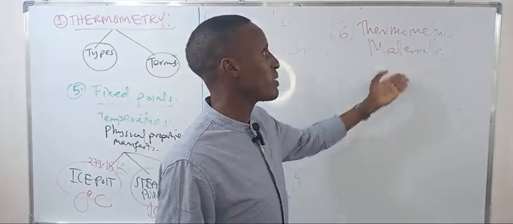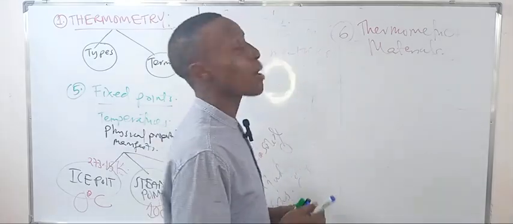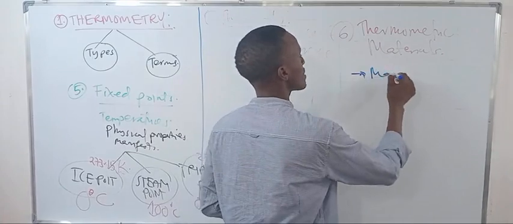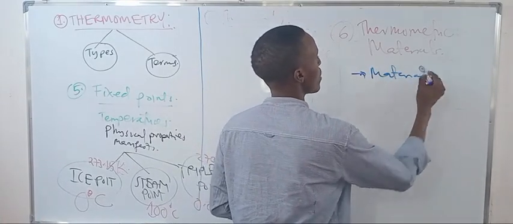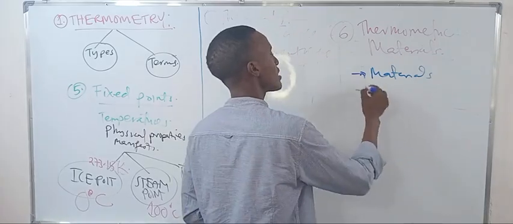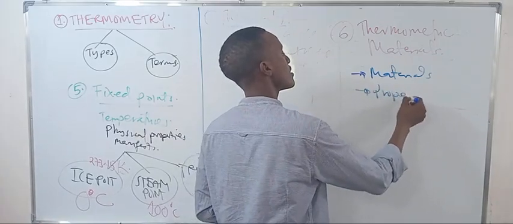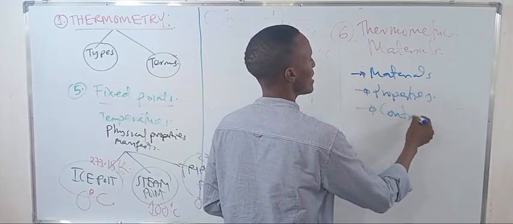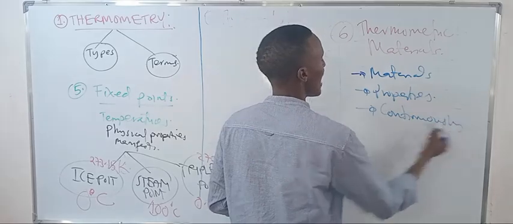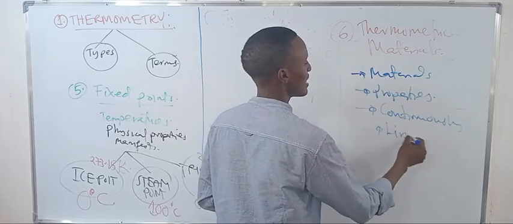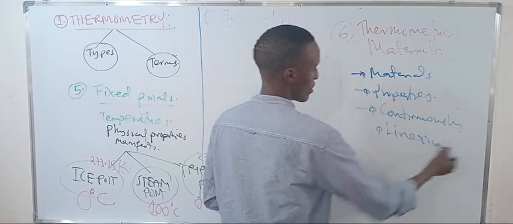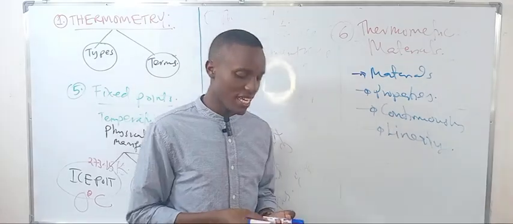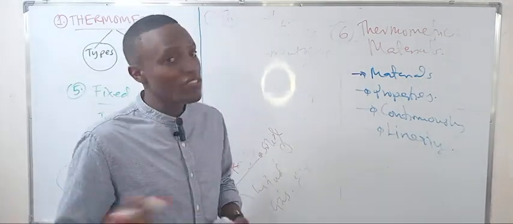So thermometric materials are materials whose properties vary continuously and linearly with temperature. If it's not continuous or linear, that's not a perfect thermometric material.